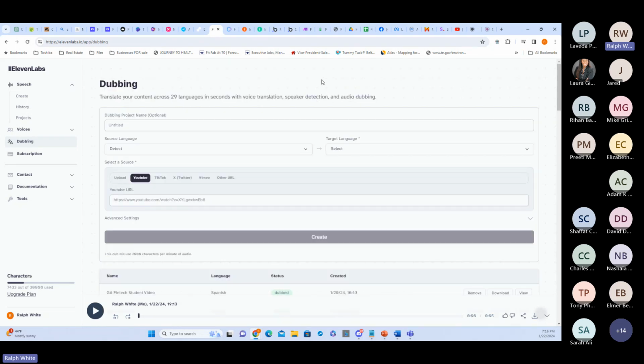All right, so that's 11 Labs. Now, I have a cool, quick question. On the topic of AI that works with languages, can you recommend any AI that can help you learn a language?